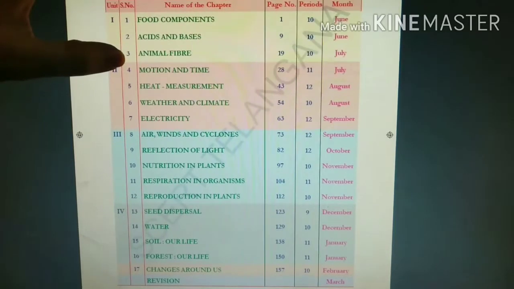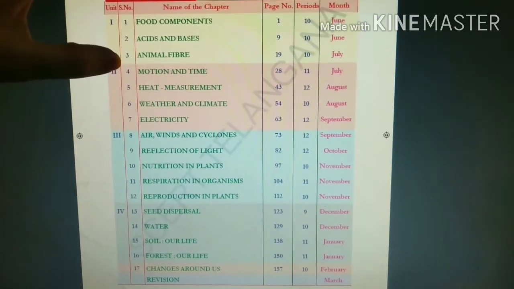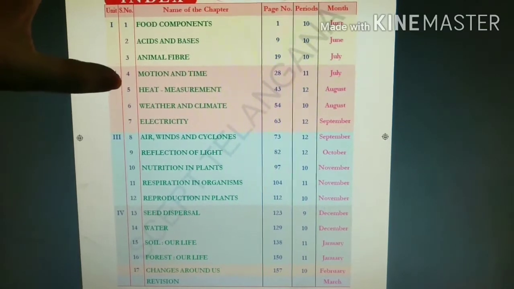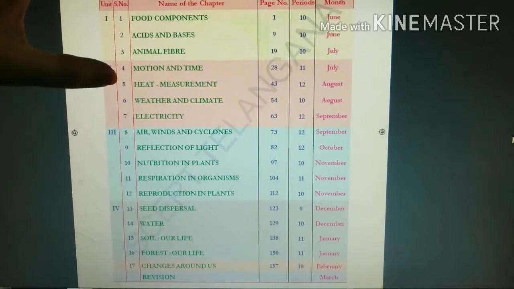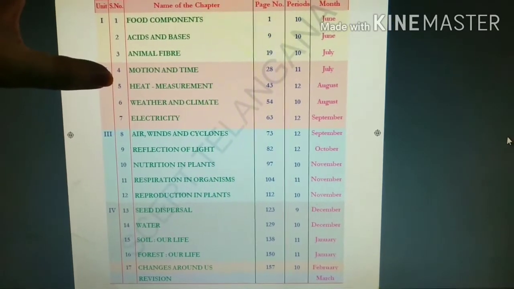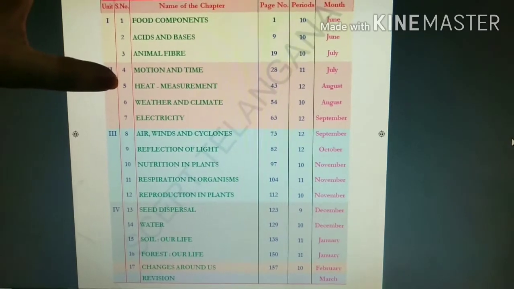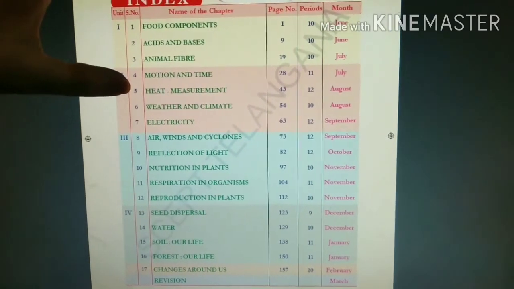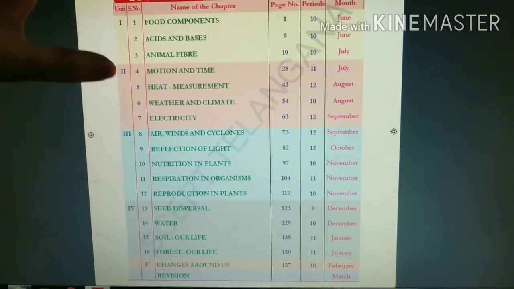This is related to time, speed, all those. That we will see in the fourth lesson. Fifth is heat measurement. You already learned how to measure things in 6th class. Here we will see how heat is measured and how temperature is known, in the fifth lesson.